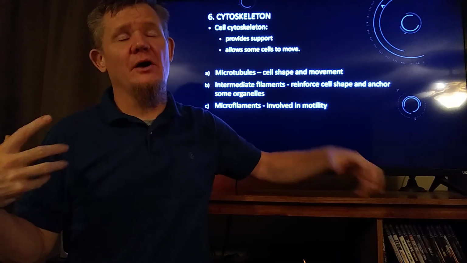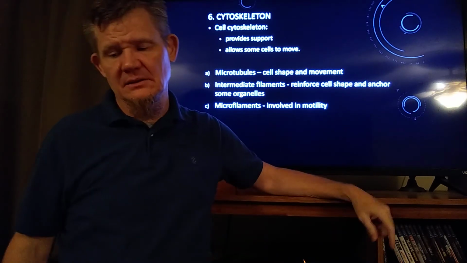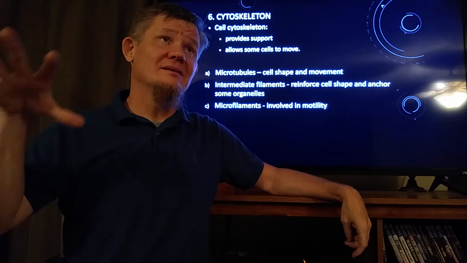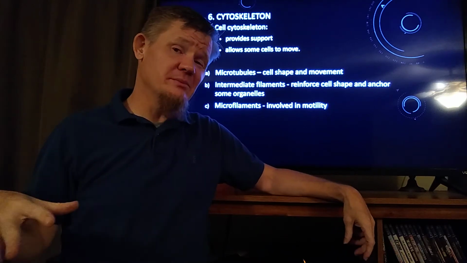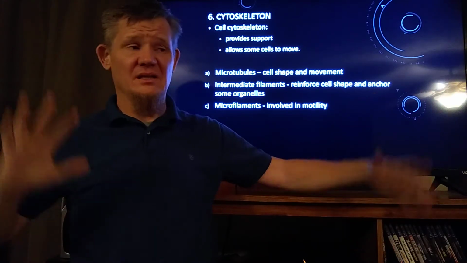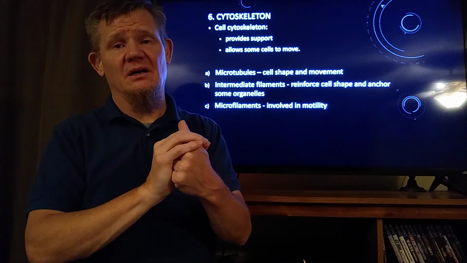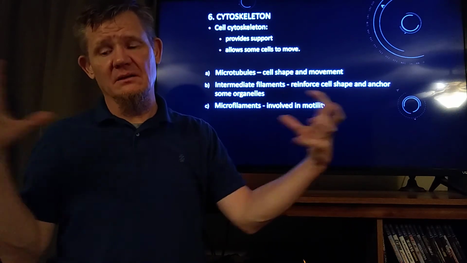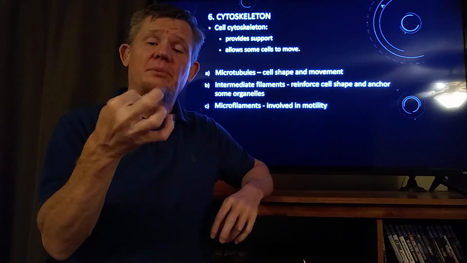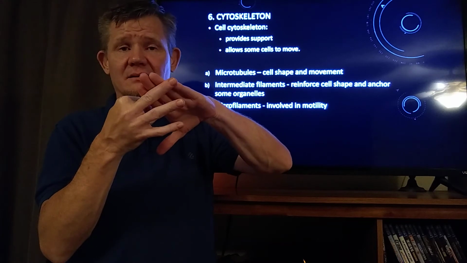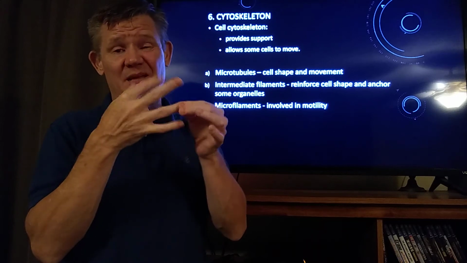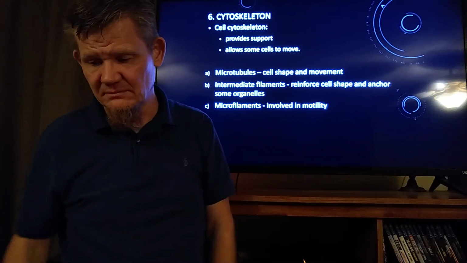And each different cell type has a different arrangement of actin. It really depends on what kind of cell you find them in as to what the actin specifically does. In a sperm cell, it participates in making the tail spin. In a muscle cell, it participates in the actual constriction of the muscle cell. Of the three components, the microtubules are the biggest, microfilaments are the smallest, and intermediate filaments, as the name implies, are intermediate in size.